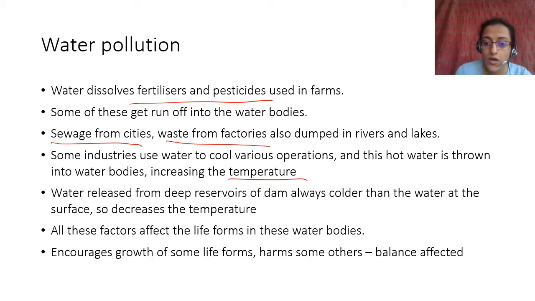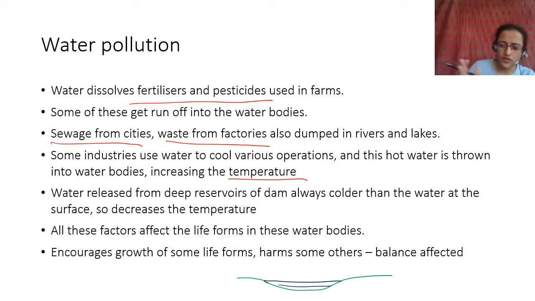When you have pesticides and fertilizers that run off, what happens is, in a lot of places, especially ponds where there is no running water, where the water is standing, filled just because of rainwater or something, or in other places where the water is not flowing very fast, fertilizers and pesticides cause growth of algae, and this algae basically covers the entire surface.